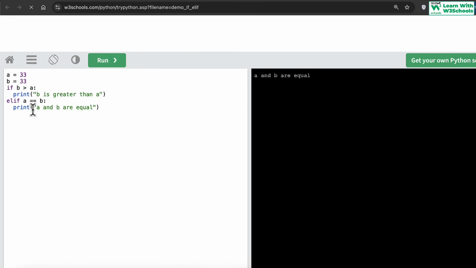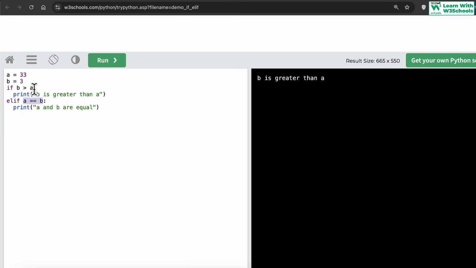Okay. So if I execute the code, you will see A and B are equal, which means the second line worked. For example, if I use 334, now A is 33, B is 334. I have increased the value. So B is greater than A. This condition becomes true. In that case, the first one is executing. However, if you change the condition, for example, if I make it just 3, now B is greater than A becomes false. Else if A is equal to B, so if B is not greater than A, then check whether A is equal to B.